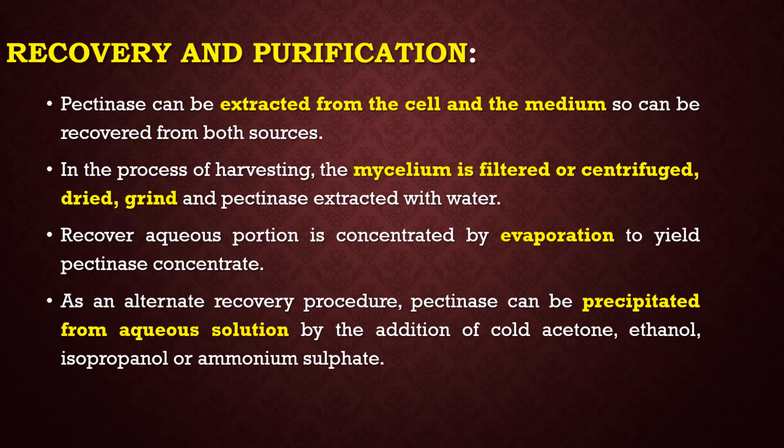In the next step, the recovered aqueous portion is concentrated by evaporation to yield the pectinase concentrate. As an alternate recovery procedure, pectinase can be precipitated from the aqueous solution by the addition of cold acetone, ethanol, isopropanol or ammonium sulfate. These are used to separate the precipitate from the aqueous solution.